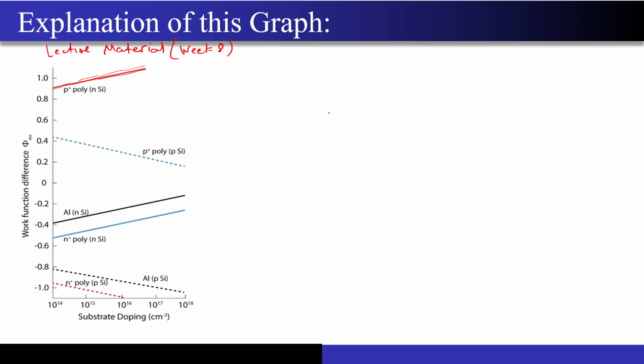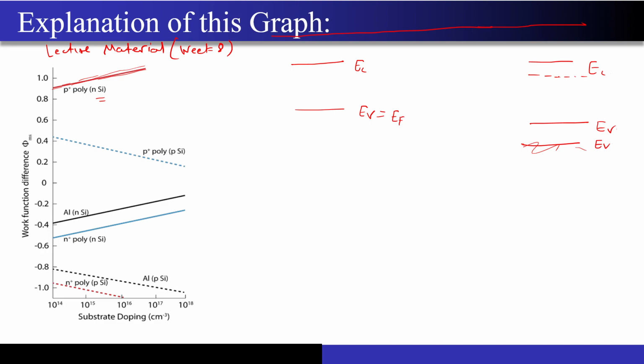So now I will assign the P plus poly on this side over here. EC is there, EV is there, correct? EV is equal to EF in this case because it is super heavily doped. And now I have one vacuum level over here. I have n-type silicon on the right hand side, correct? So now I have EC, I have EV, and I have n-type silicon, so my Fermi level will be somewhere here.